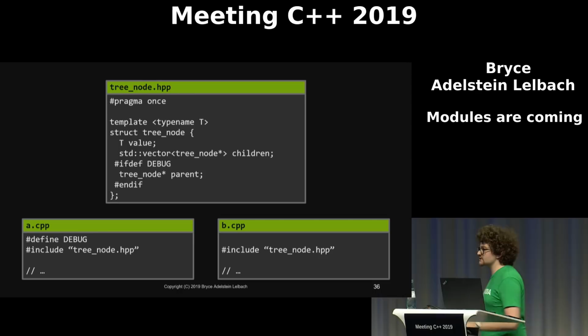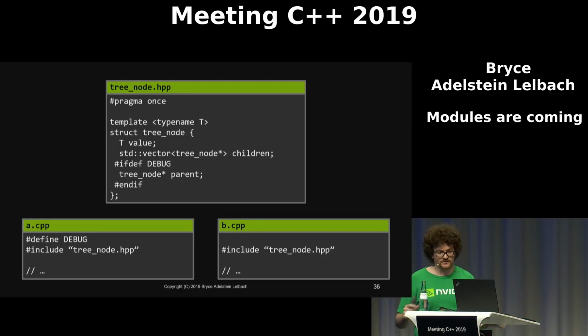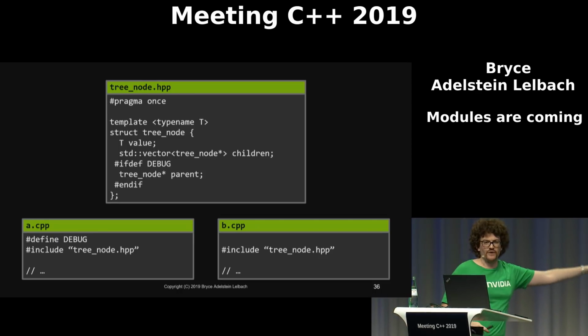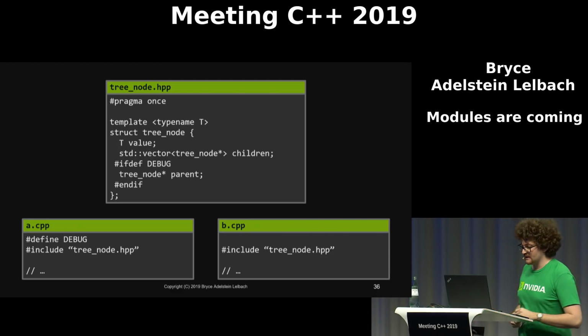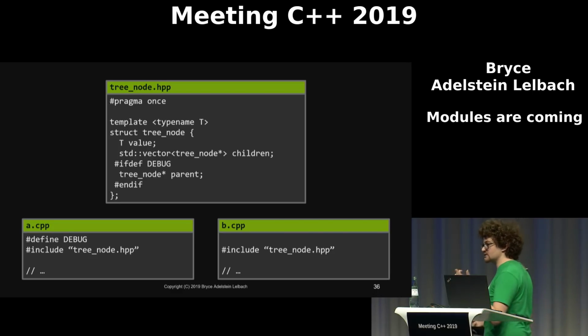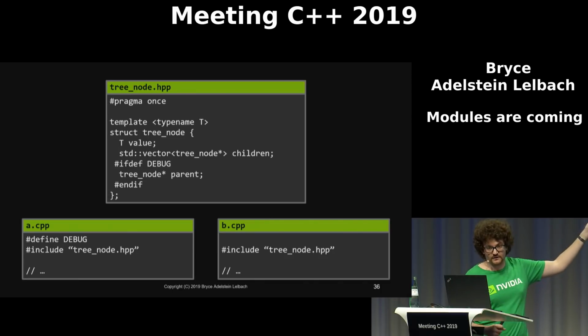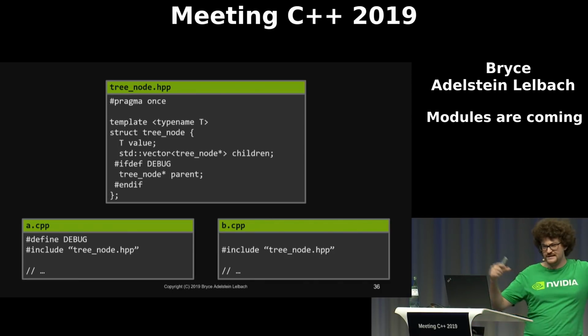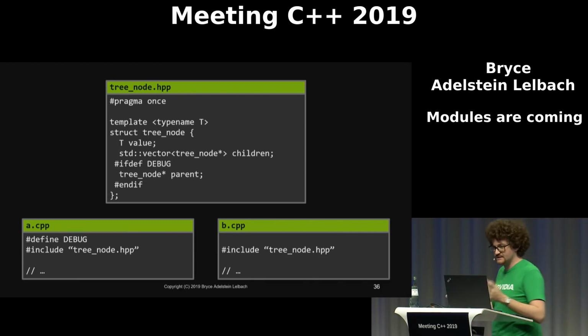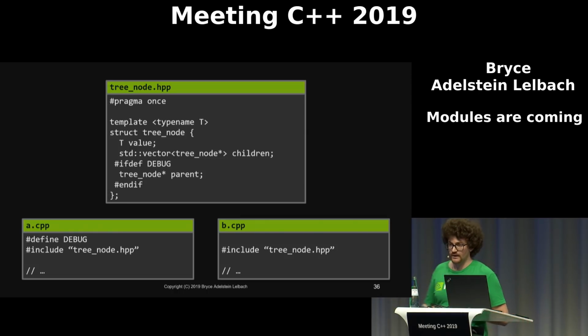If we never pass a tree node between these TUs, then this program will probably happen to work. It's still ill-formed, but it'll probably be fine. But if we do pass one of these tree nodes between the TU boundary here, we're going to have a problem, because in one of these TUs, it thinks that the tree node is smaller than the other one, and they both disagree on the very layout of this type. So your code's going to blow up, probably.